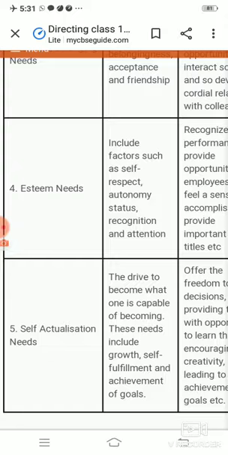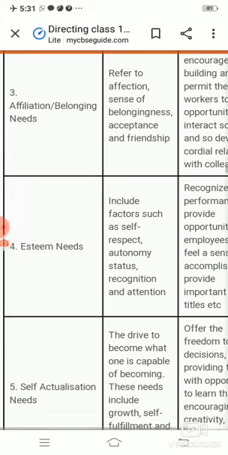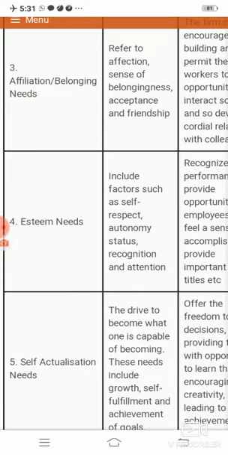The fourth need was esteem need. Esteem need means where an individual searches for status, where an individual searches for respect. So the fourth need, esteem need, can be explained with the help of the status of an individual. And the last need is self-actualization need. This is the top need of every individual, and self-actualization need can be understood by the term self-fulfillment. Self-fulfillment means basically that most of his desires are fulfilled and he has reached the self-fulfillment stage.